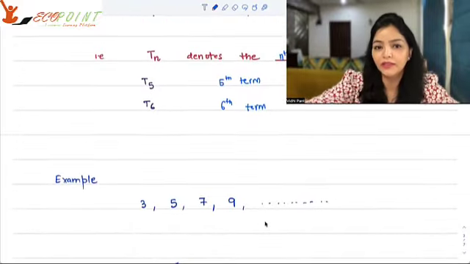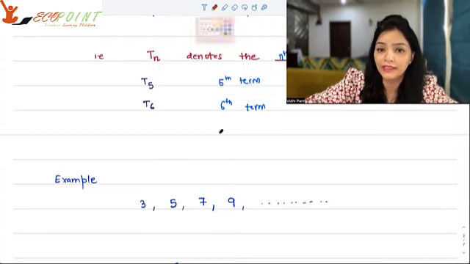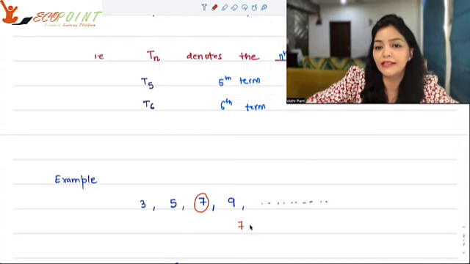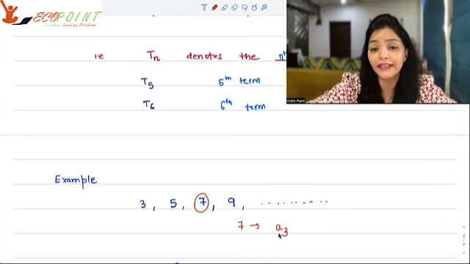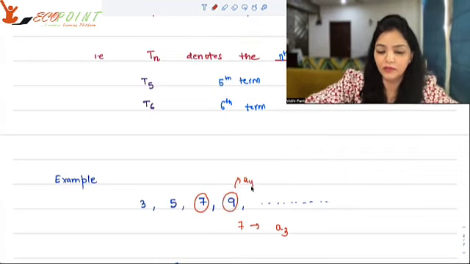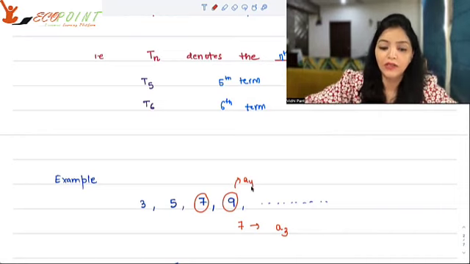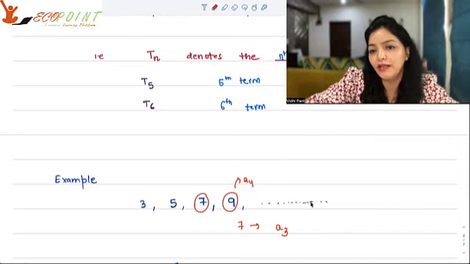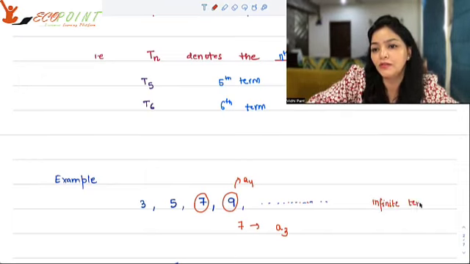For example, 3, 5, 7, 9, and so on and so forth could be a sequence. If I say 7, I can say it is the third term. So I can call it A3. Similarly, 9 denotes the fourth term. So I can call it A4 and so on and so forth. When you write down the dots, that means the sequence is going infinitely. So you have infinite terms here, okay?